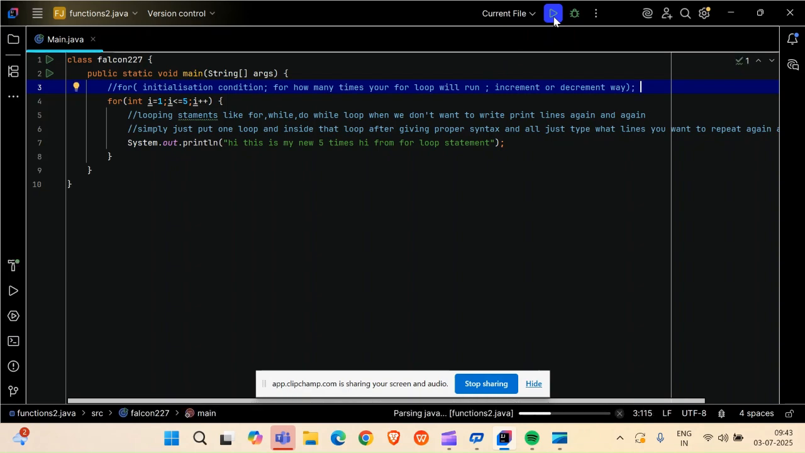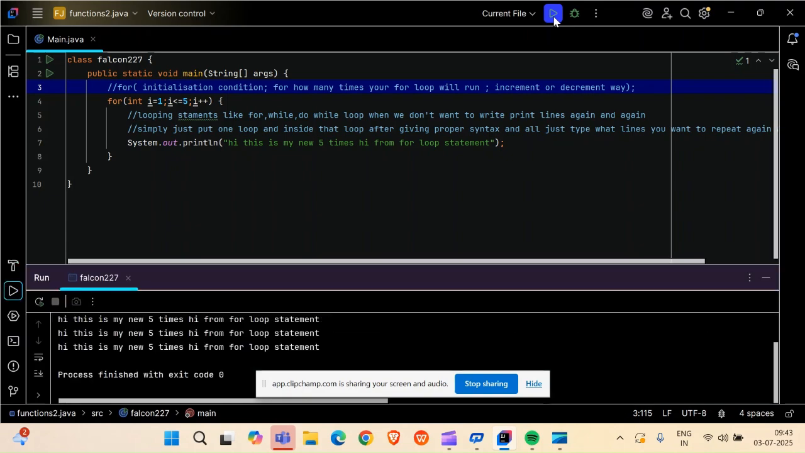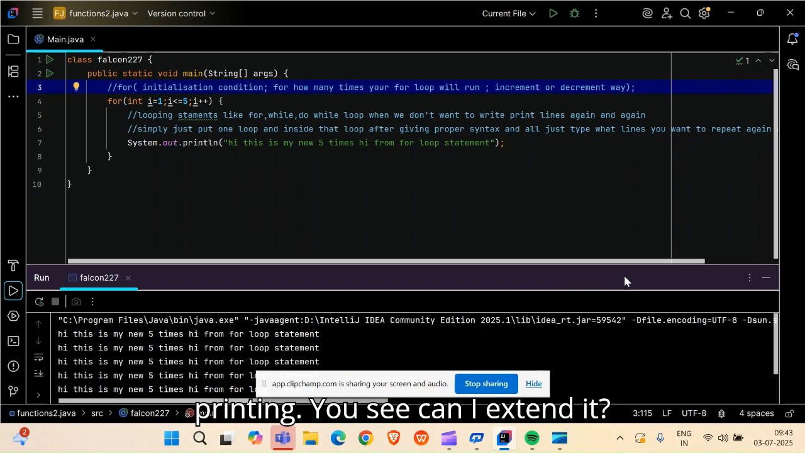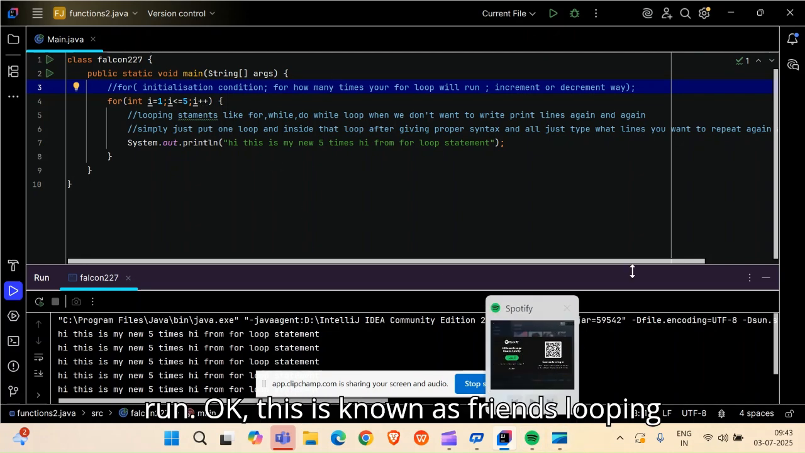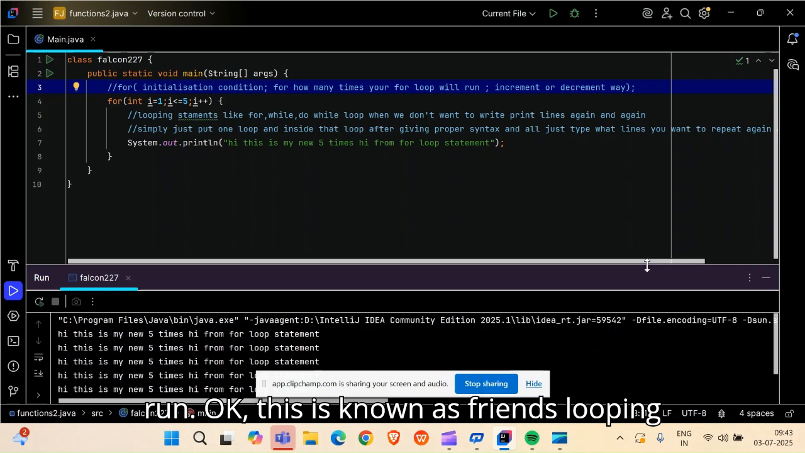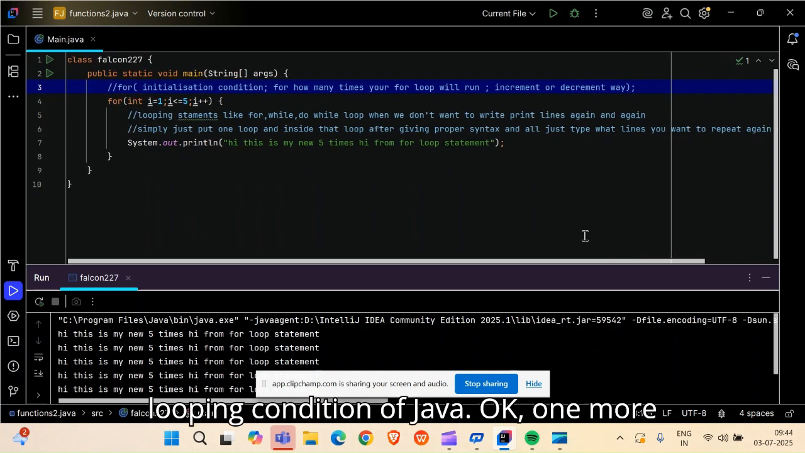Friends, see here how many times it is printing. Can I extend the terminal? No, it is limited only. So, friends, this is one, two, three, four, five. For 5 times this loop will work. For 5 times my song in the Spotify will run. This is known as the looping condition of Java, the for loop of Java.